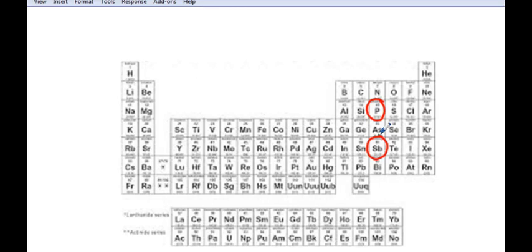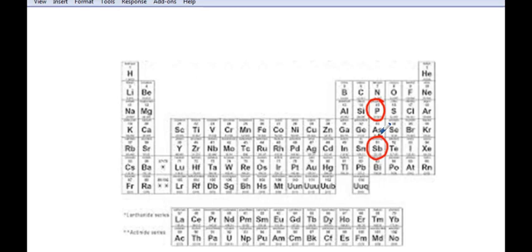They're in the same group, so they have the exact same effective nuclear charge of 5, so that doesn't really help. So now we have to think about the distance between the outermost electron and the nucleus. Antimony has 2 more shells than phosphorus does, so those outer electrons are further away from the nucleus. And again, as Coulomb's law states, the energy required is inversely related to the radius, so if you have a greater radius, it takes less energy, and so antimony is going to more easily give up its electrons.